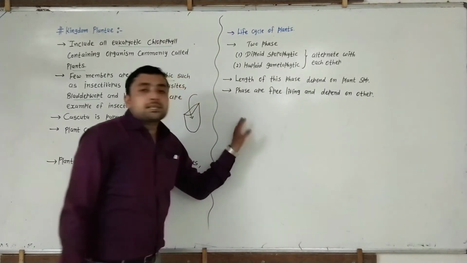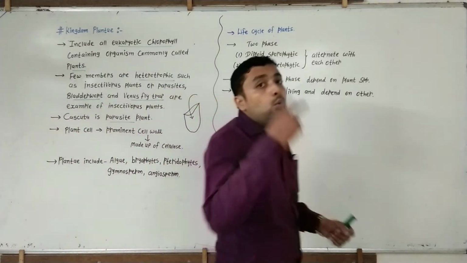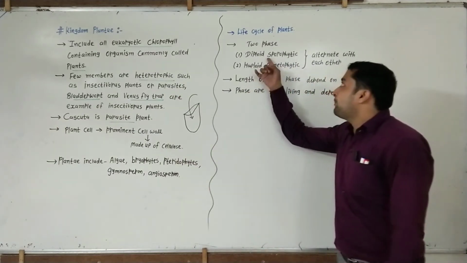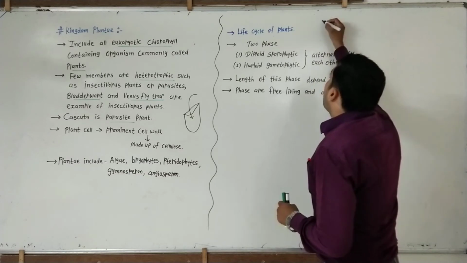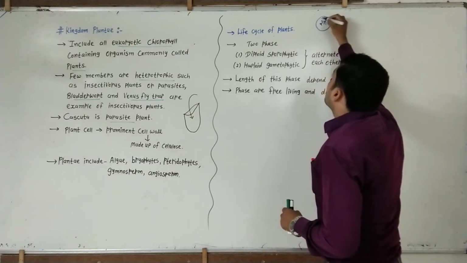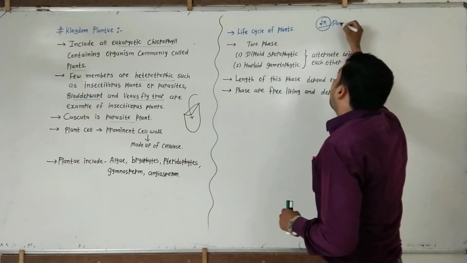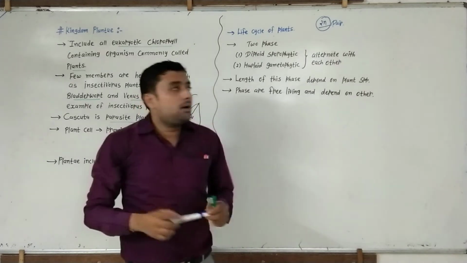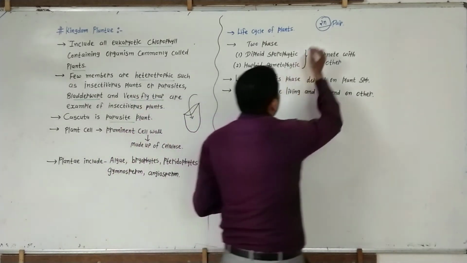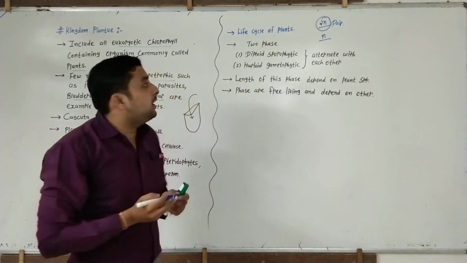Then the life cycle of a plant. In the life cycle of a plant there are two phases. The first one is the diploid sporophytic phase. Diploid sporophytic means 2n, so the chromosome number is double, or in pairs. The other is the haploid gametophyte. Gametes always have half the number of chromosomes, meaning single n.